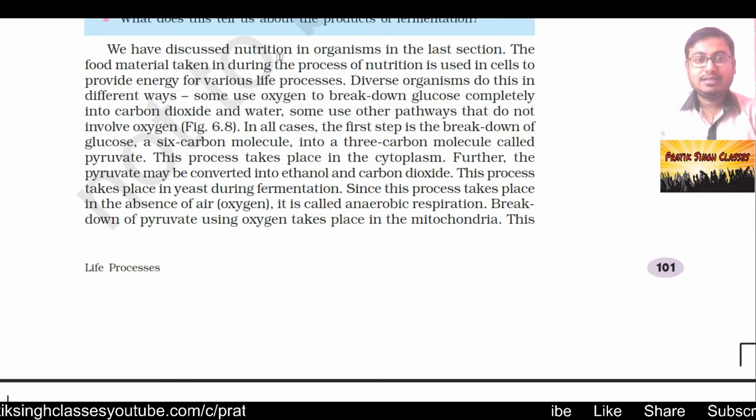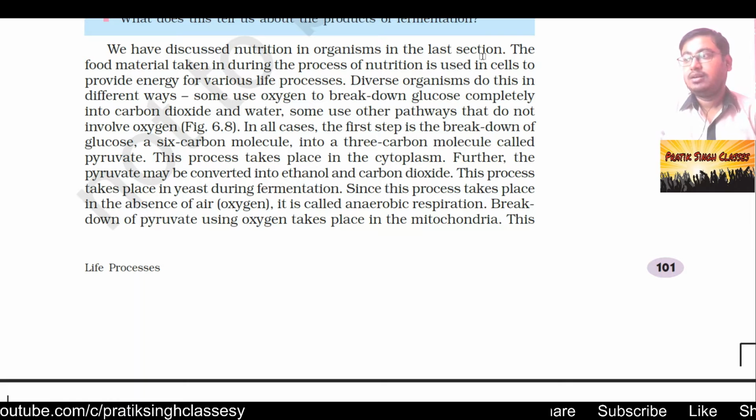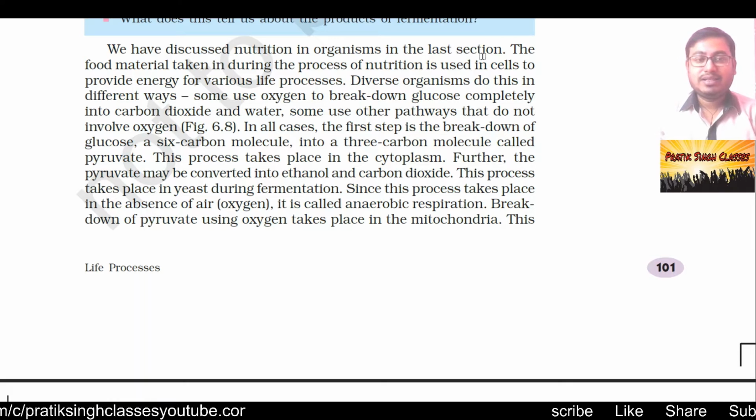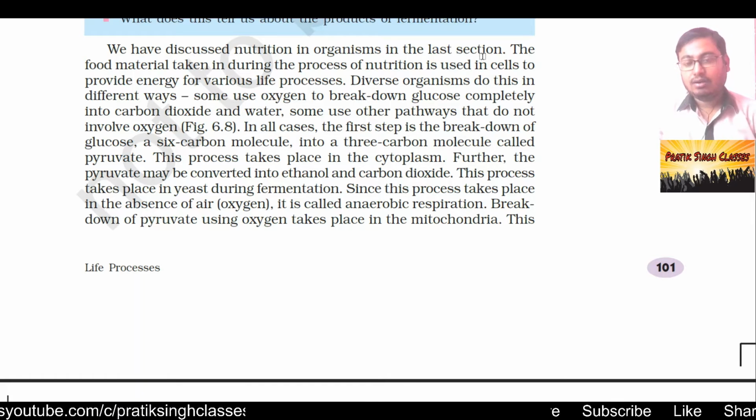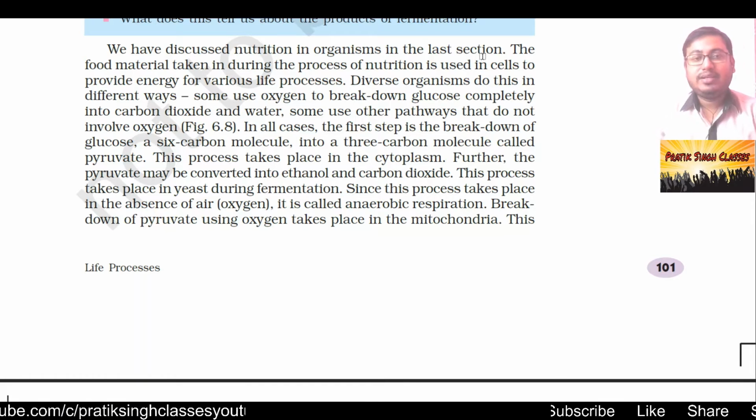We have discussed nutrition in organisms in the last section. We have seen there heterotrophic and autotrophic. Autotrophic is the type of nutrition in which the organisms make their own food, like green plants and trees, and heterotrophic is the nutritional type in which the organism gets its nutrition from autotrophs, as they cannot make their food by their own.